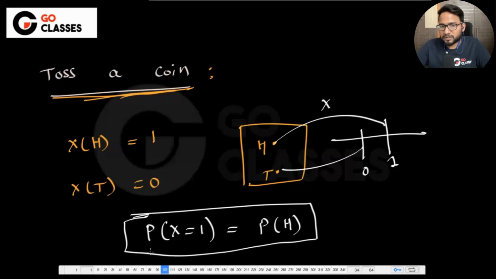Can't it be 1 and 2 instead of 0 and 1? No, I mean, no, that is not the definition of x. Right? That is not the definition of x. This is specifically 0 and 1.